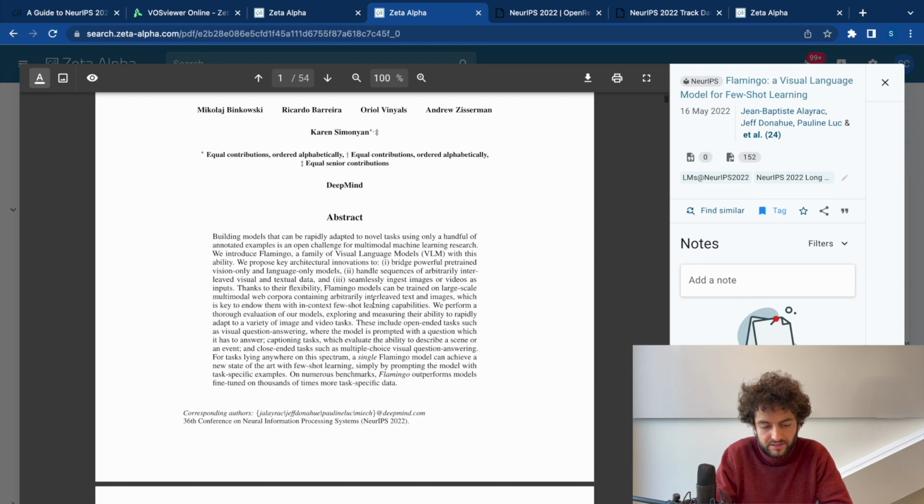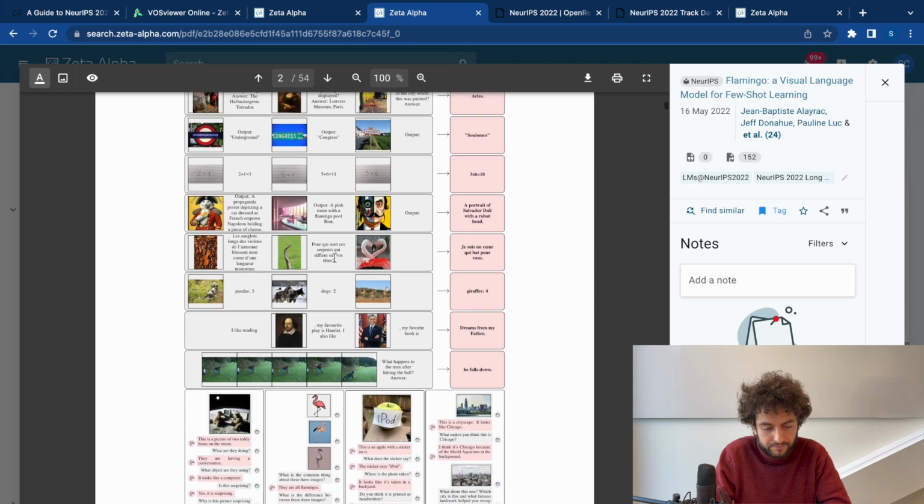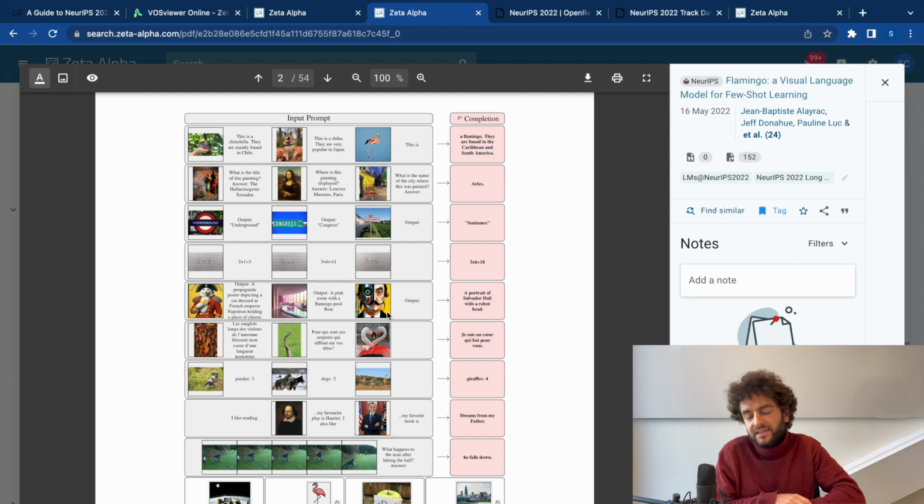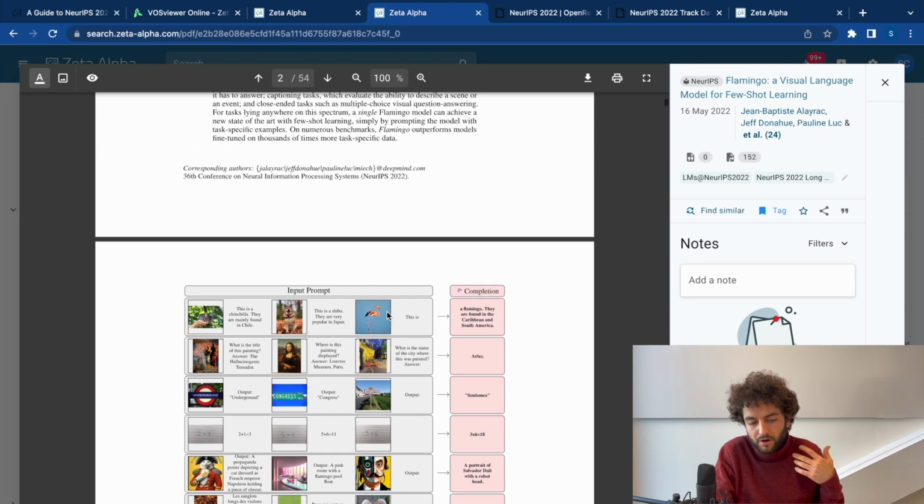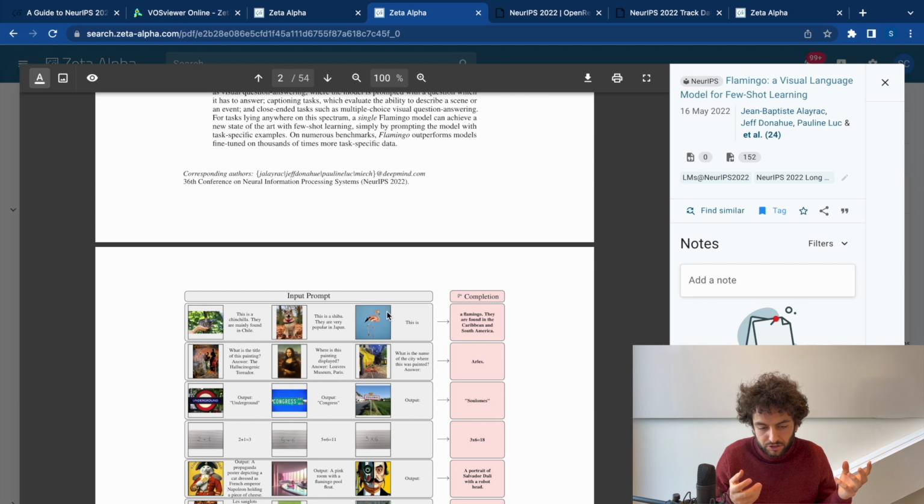They basically trained this whole model on vision and language, and at the time they published it, they had state-of-the-art performance in stuff like zero or few shot object detection when they fed the model with an image and then asked it to complete. So the prompt was an image and the model output some type of text that included classes of animals and all that kind of stuff.